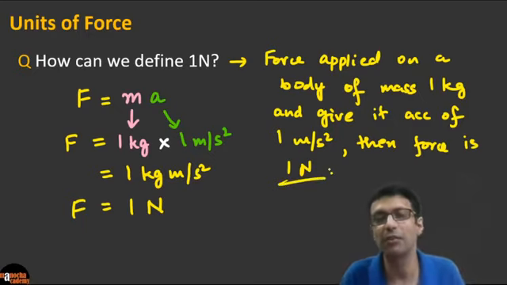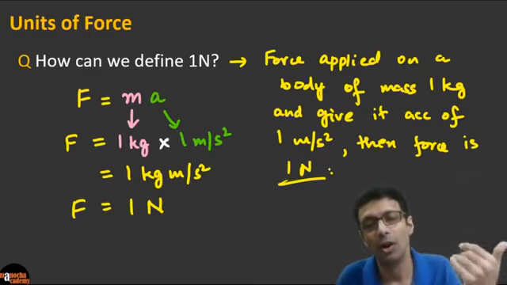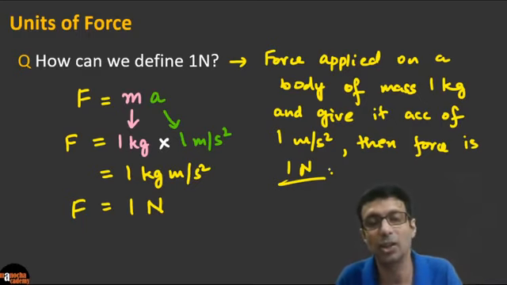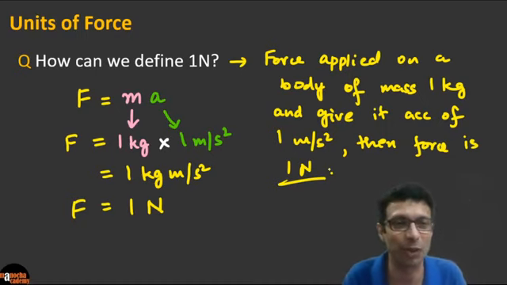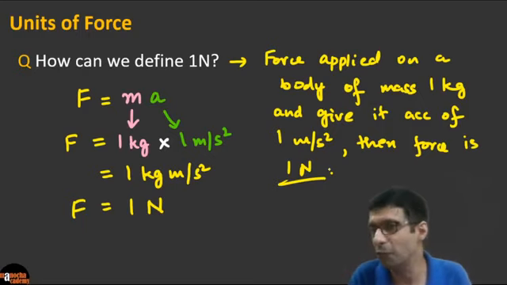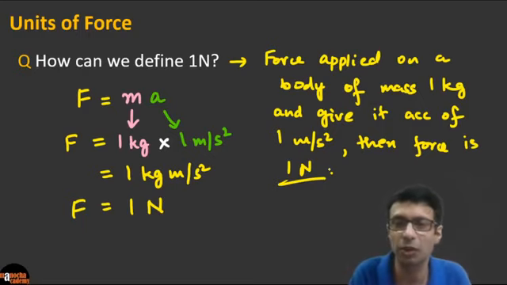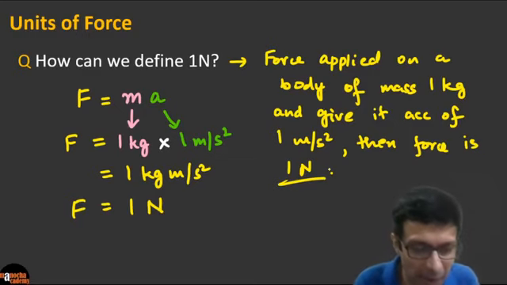Clear, guys? So basically you can remember it with this formula. You don't have to learn any definition. By the formula, when you apply a force on a mass of 1 kg, giving it an acceleration of 1 meters per second square, that is 1 Newton of force. Of course it can be for 2 kg and half meter per second square, but we won't complicate the definition, because 2 times half will also give you 1. So just remember it with this simple thing. Excellent, guys. Clear? Very good.